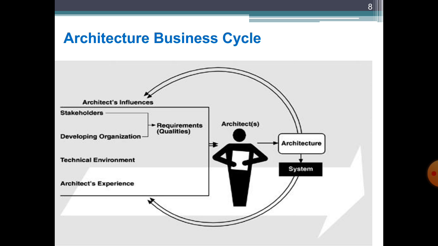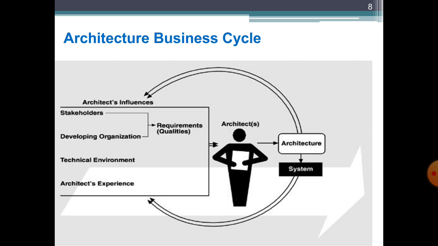So students, let's discuss in more detail these architecture influences, starting with the stakeholders. What are stakeholders? You will study it a lot of times. Stakeholders are basically anybody who is directly or indirectly affected by the system. Stakeholders can be customers, end users, developers, project managers, maintenance staff, or anyone who is directly or indirectly affected by the system. So that is all about the stakeholders.